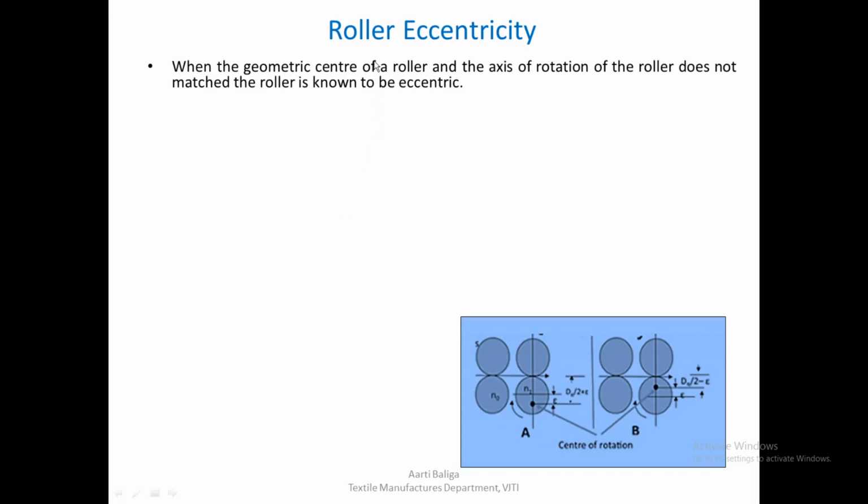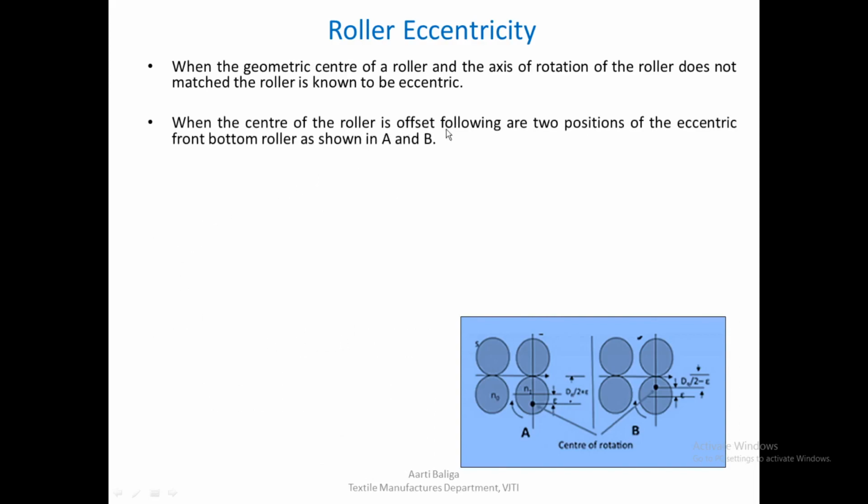But let us see why roller eccentricity would lead to a periodic variation. So this is a diagram which is showing two different positions of an eccentric roller, position A and position B. When the geometric center of a roller and the axis of rotation of the roller, that means the geometric center would be this, and the rotation axis would be this particular point which is shown here, don't match, then the roller is known to be eccentric.